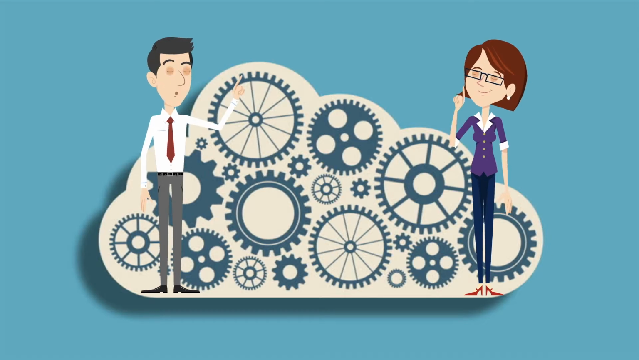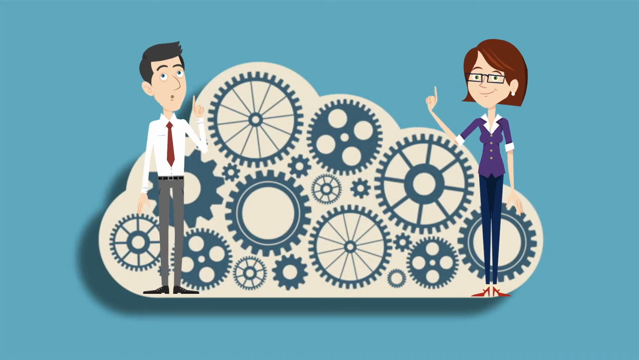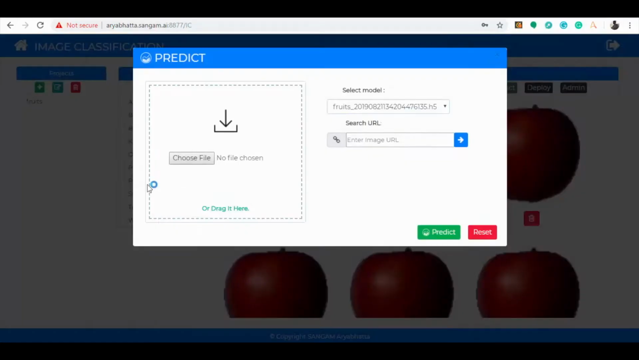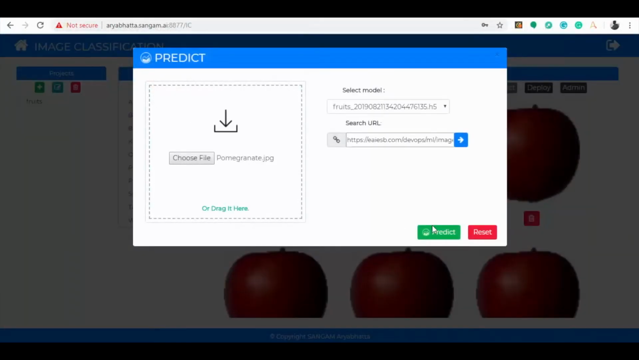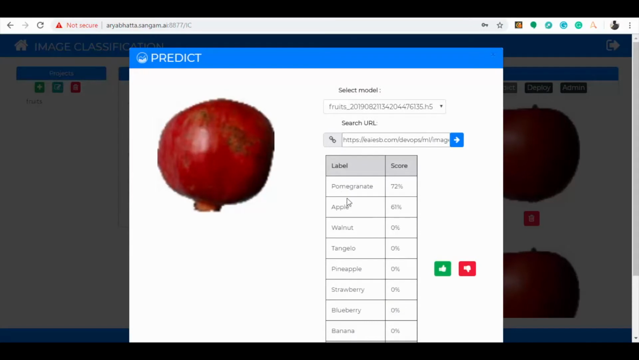Do you want some apple to eat, Jessica? Sure, John, but how about I choose a pomegranate first? Okay, Jessica. Let us upload a test image, as you can see, a pomegranate image. Let us see what our model thinks about it. Look, the image has been successfully predicted as pomegranate. Do you want some pomegranate to eat, Jessica?